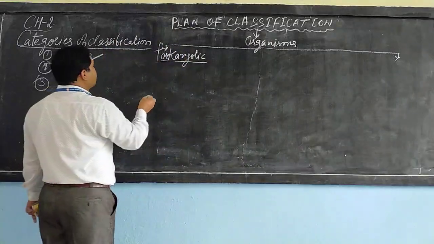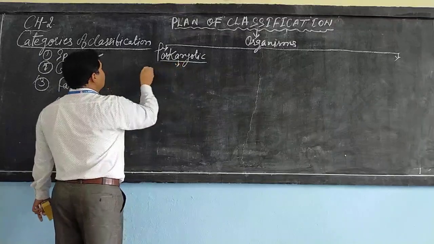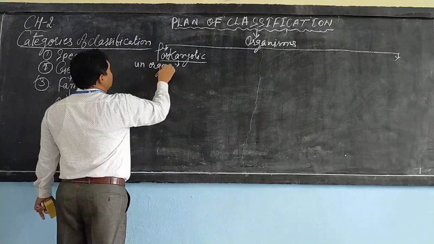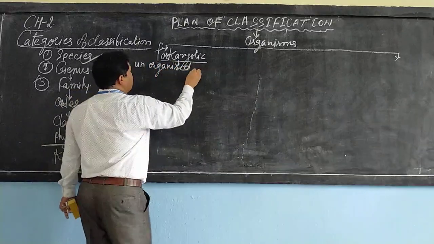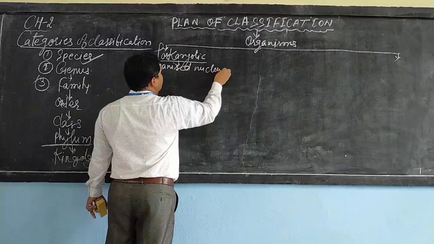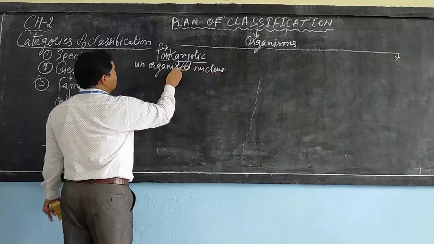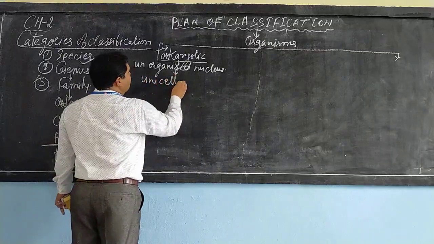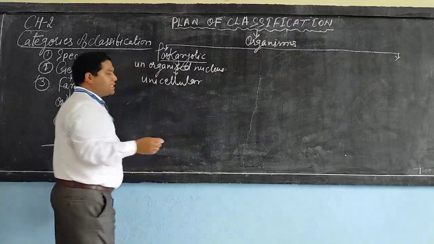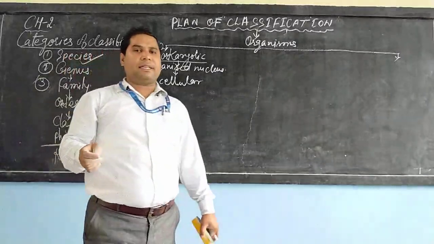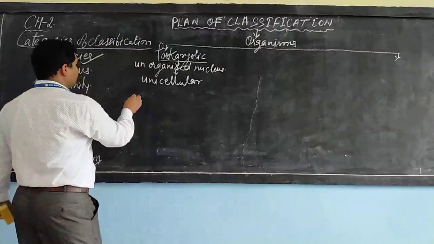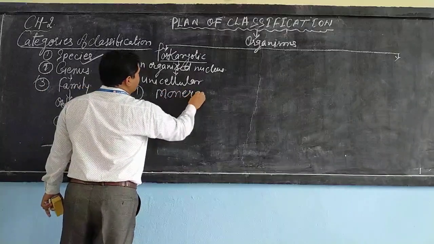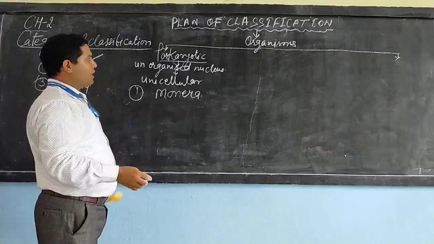So prokaryotic means an organism with an unorganized nucleus, and these organisms are unicellular. This type of organism comes under the kingdom known as Monera. So the first kingdom is Monera. Let us see.